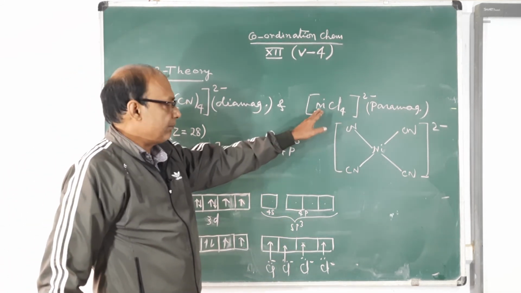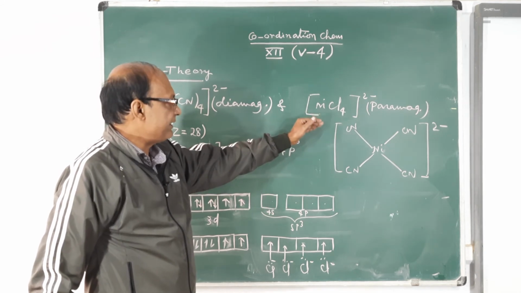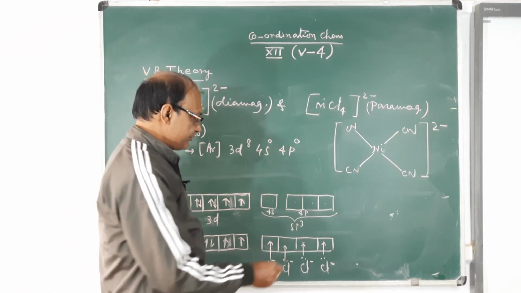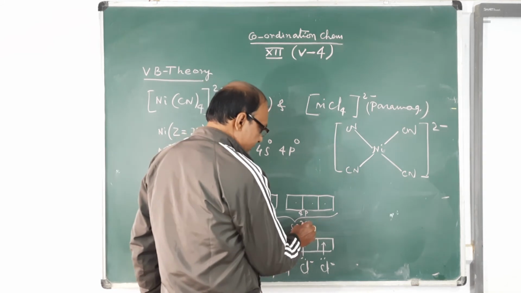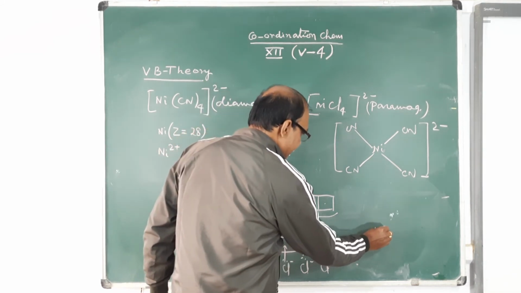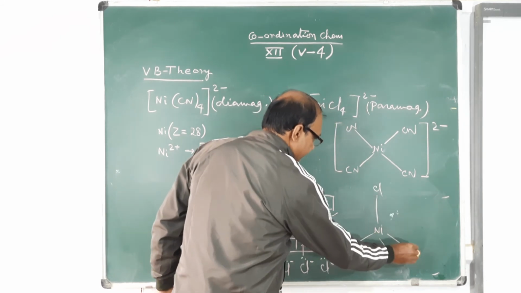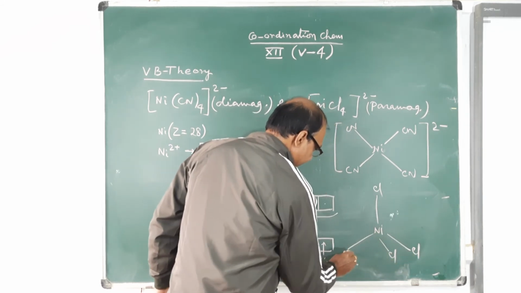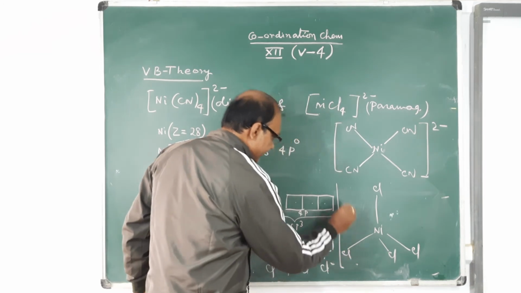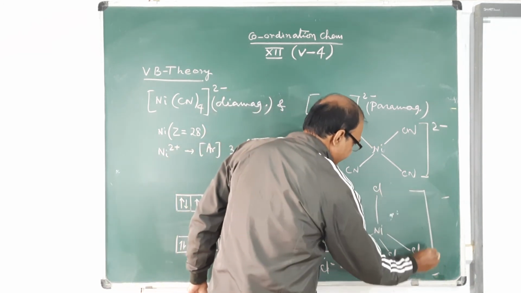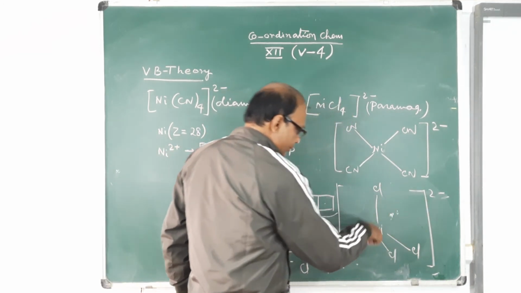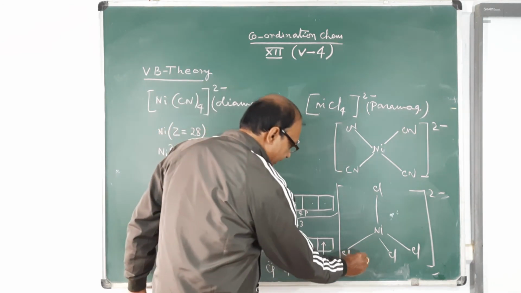Therefore, the arrangement will be tetrahedral for sp3. Here it is nickel, with a tetrahedral arrangement of Cl, Cl, Cl, Cl. These are all coordinate linkages, and the charge of the complex is 2 minus.